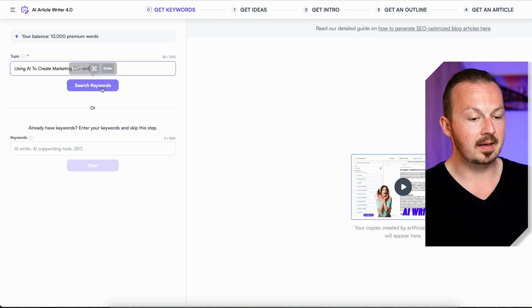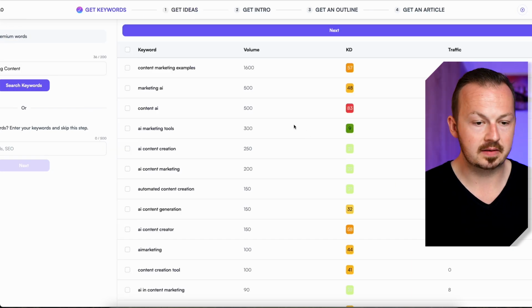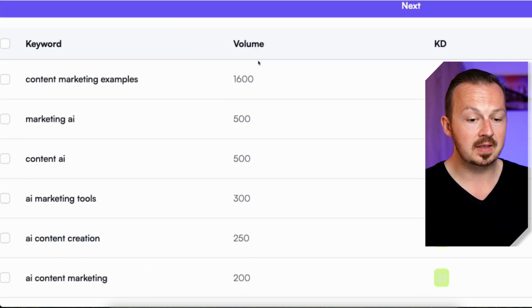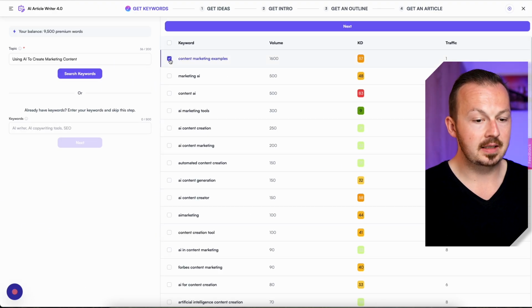Once you pick your topic, click on search keywords if you're using Writesonic, and a bunch of keywords get generated for you. Then as a part of the process, you need to select an SEO keyword that's going to be like the main cornerstone of this entire article. So I'm just going for this highest search one, which is content marketing examples. Then just click on it, click on next.